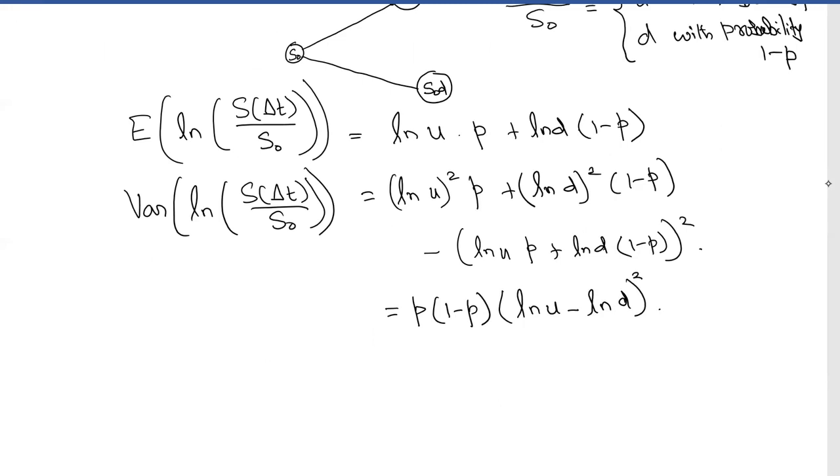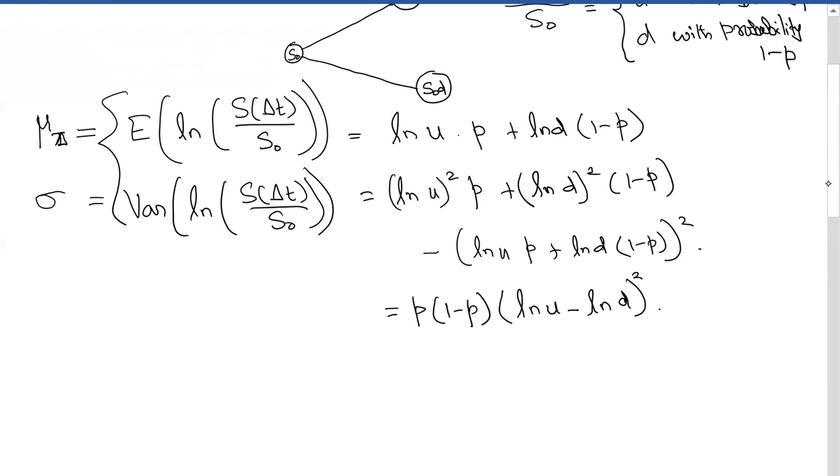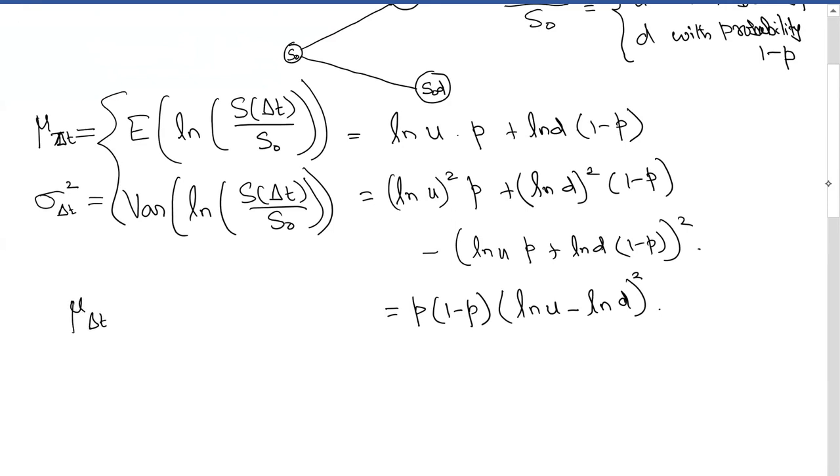Okay, so now what we do is we try to match these two with our log normal idea. If you remember, we took this as mu t, that is how we denoted this, and this is sigma t square. Here t is delta t, right? So delta t square. This is how in the last video we have denoted this, and we saw that mu delta t, that is the mean of this random variable, can be written as delta t times mu.